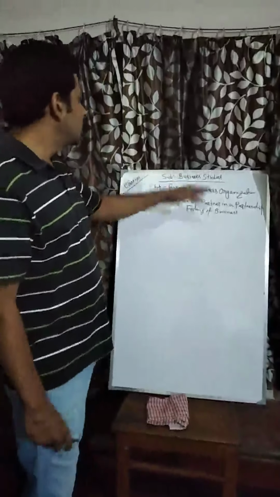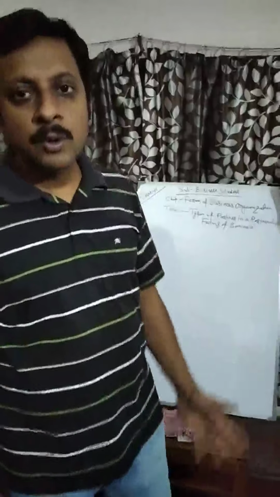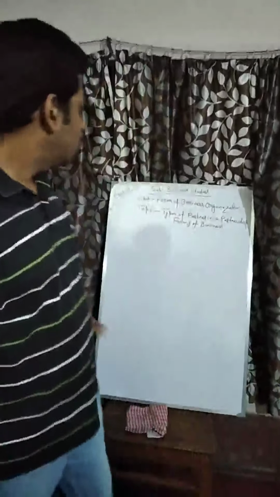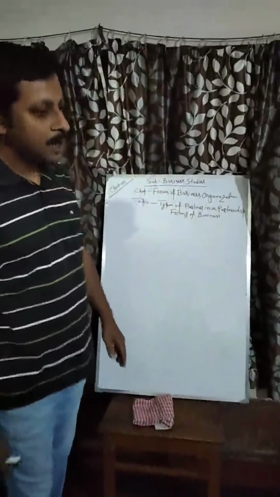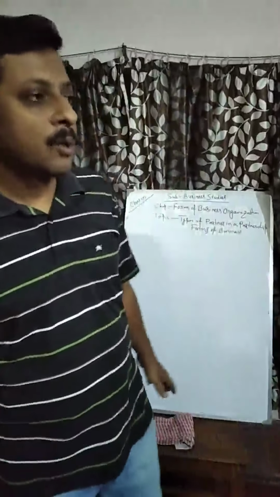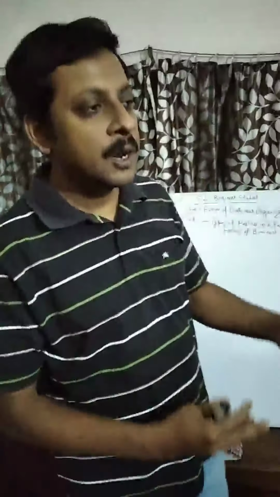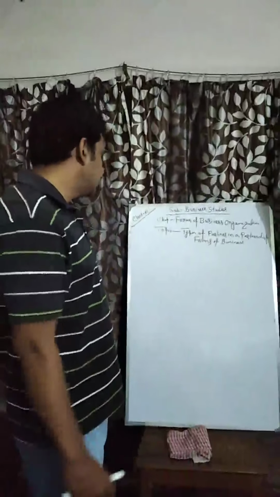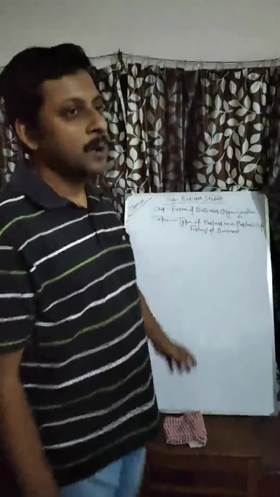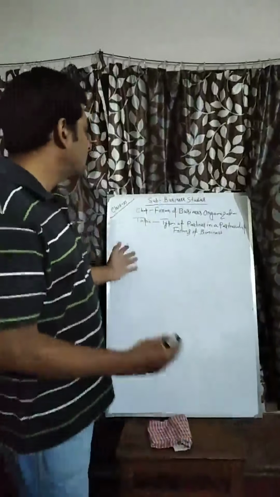Today our subject is business studies, and the chapter we are going through is forms of business organization. In the last class we learned what a partnership business is, what its features, advantages and disadvantages are. Today our topic is types of partner. How many types of partners can there be in a partnership firm?